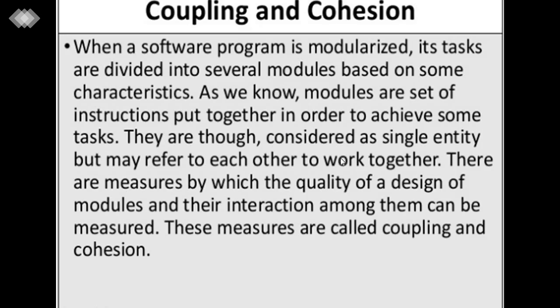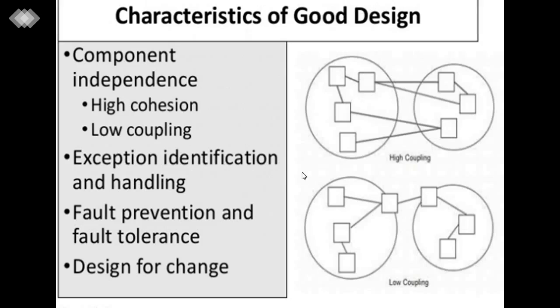Next we learned about the concepts of cohesion and coupling, which measure the quality of design of modules and their interaction. Such a method is known as coupling and cohesion.